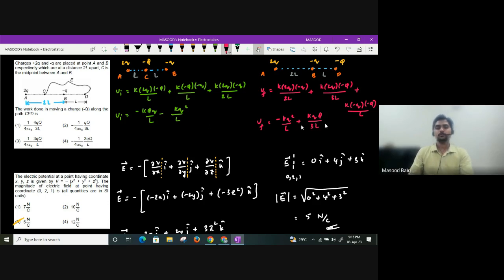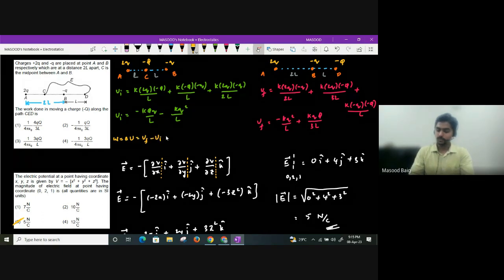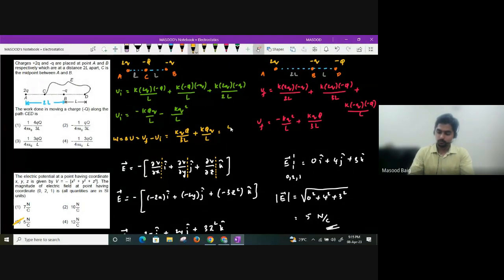Now they are asking what is the work done, guys. So what will be the work done? Work done will be change in potential energy, which is final minus initial. So if you do this minus this, what I'll get? K small q capital Q divided by 3L plus K capital Q small q divided by L, which you will get it as 4 by 3 K capital Q small q divided by L. This should be our answer, guys.